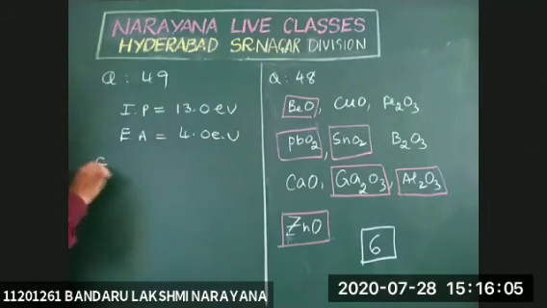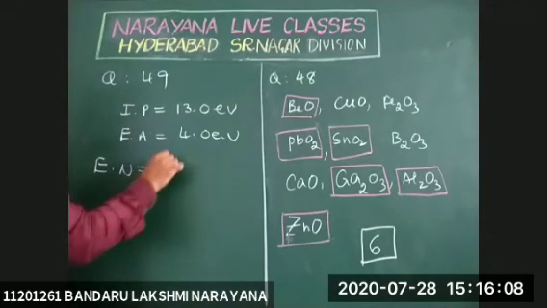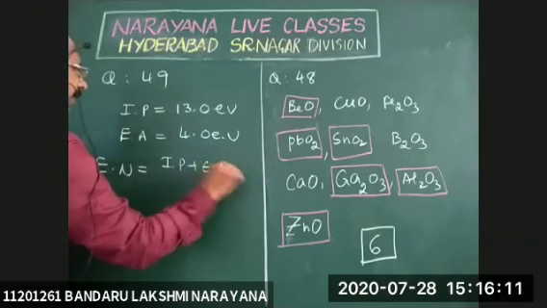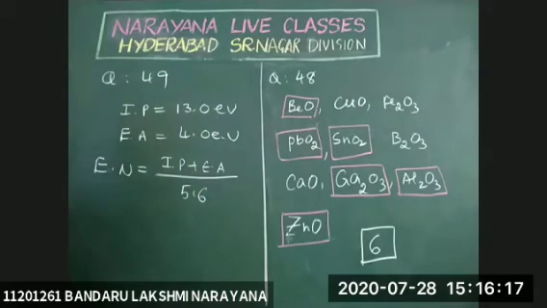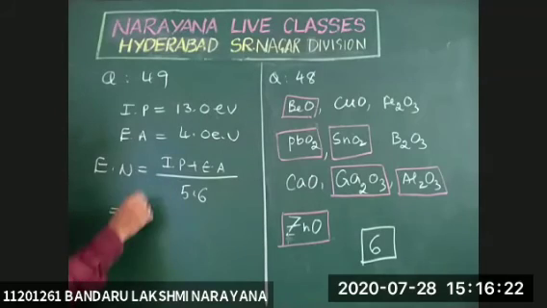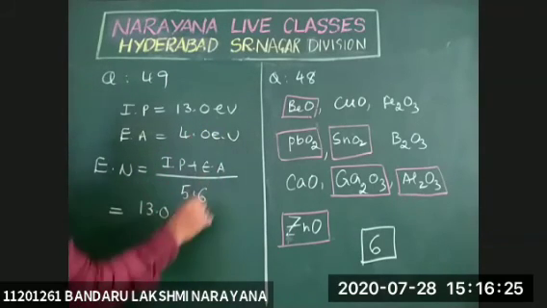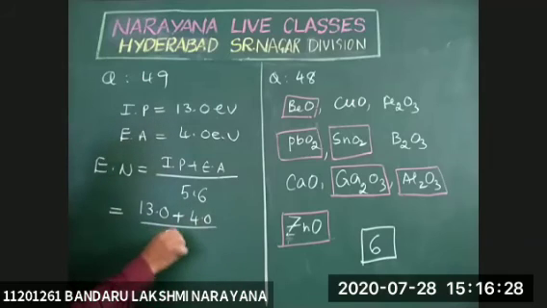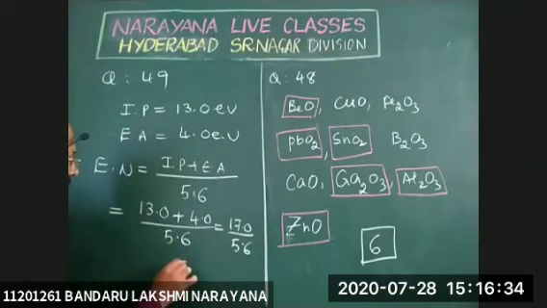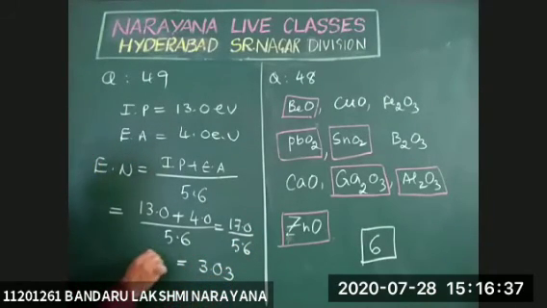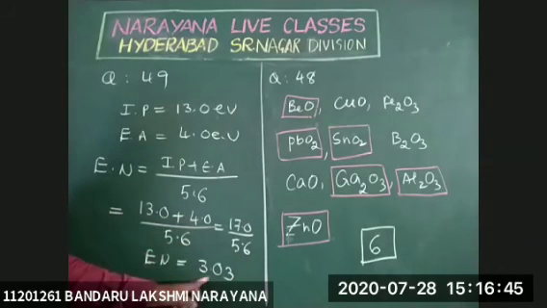Therefore, according to Mulliken scale, EN is equal to IP plus EA in electron volts by 5.6. In this case, IP is 13.0 and EA is 4.0, by 5.6. Therefore, 17 by 5.6 is equal to 3.03. Electronegativity of the given element according to Mulliken scale is equal to 3.03.